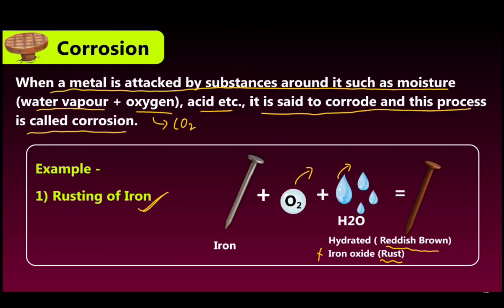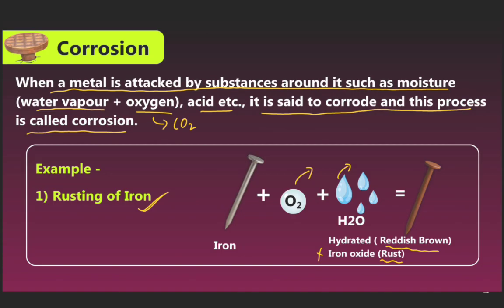Now next, corrosion. When a metal is attacked by substances around it such as moisture, water vapor, oxygen, acid, etc., it is said to corrode and this process is called corrosion. Example: rusting of iron. Iron reacts with oxygen and moisture H2O to form reddish brown iron oxide, that is also called corrosion.